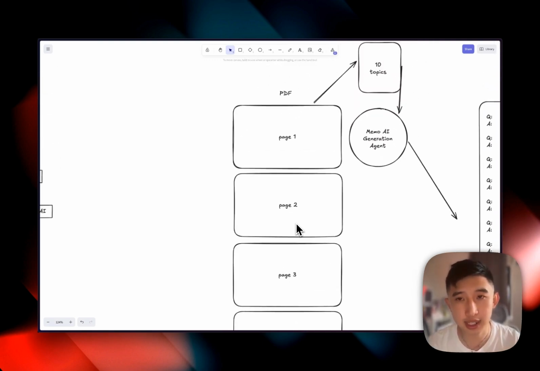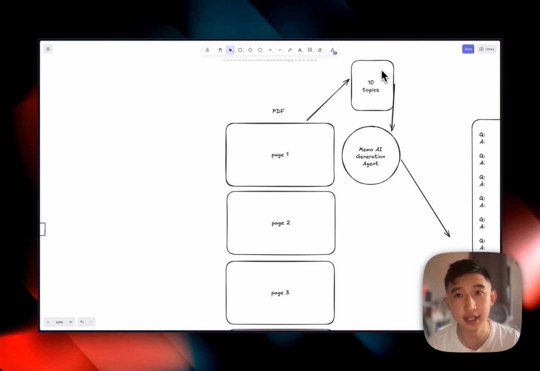During this chunking process, we also have one agent that categorizes the entire PDF into 10 topics. Now this gives the generation agent, which we'll talk about later, some holistic context of what the entire source is, because there's infinite number of PDFs in the world, and it is really important to grasp the contextual understanding of the entire source. The 10 topics categorization agent allows us to categorize the entire PDF into 10 separate bullet points to allow the generation agent to understand what's even going on.